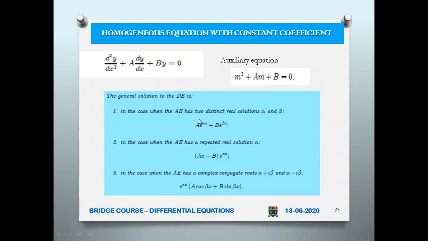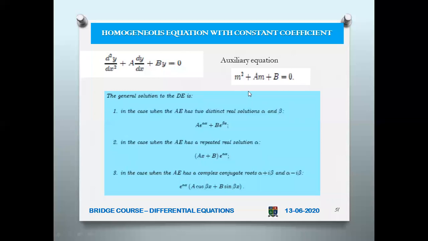So for each of the cases, you have to write the solution like this. If it is real and distinct, then you simply write y equals a e power alpha x plus b e power beta x. Then how do you find the values of a and b? This is why we say initial value problem. If the initial conditions are given, you will be able to find out a and b here. Okay. Then if it has a repeated real solution, that is, if the discriminant equals 0.